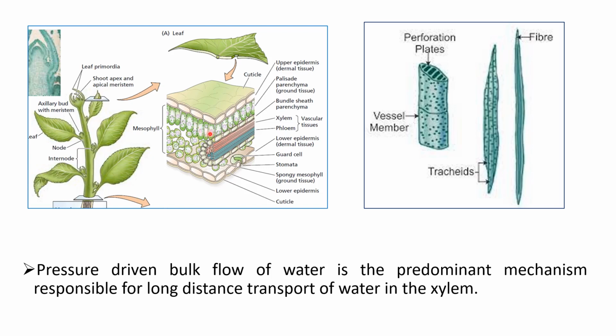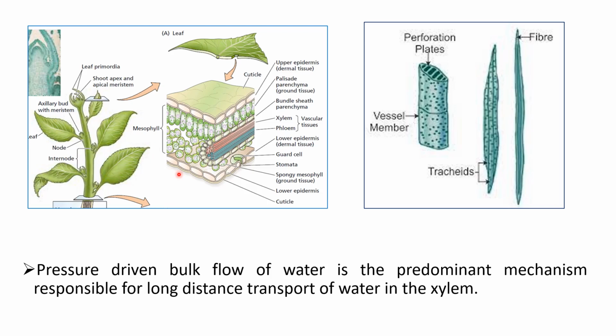What happens is that a suction pressure, or a force, is generated, and that force is translocated from the leaves towards the root of the plant. Through that force the water molecules are absorbed. We will discuss this phenomenon of transpiration and absorption of water later.